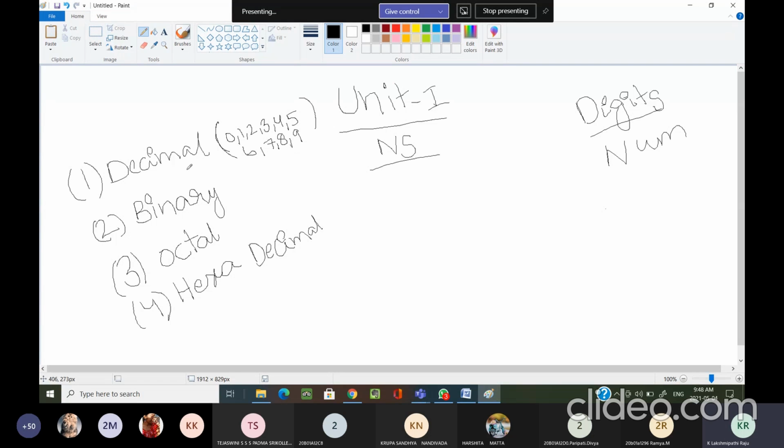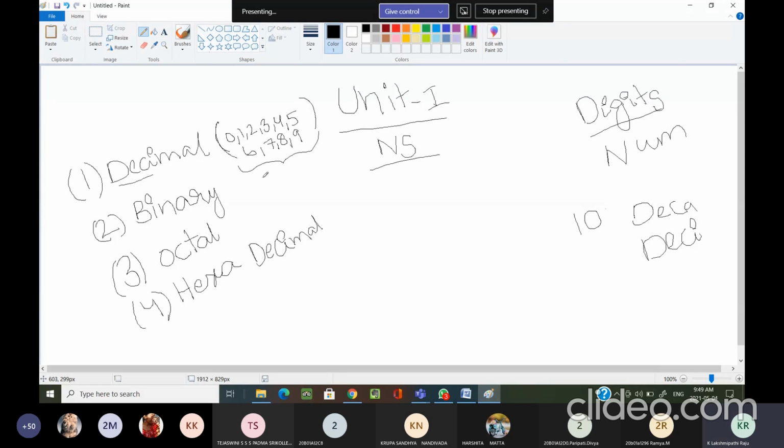That is the reason. Why does this number system get the name decimal? Deca or deci means 10, from our mathematics point of view. That is the reason we are calling this number system the decimal number system. 10 distinct symbols are there in the decimal number system.